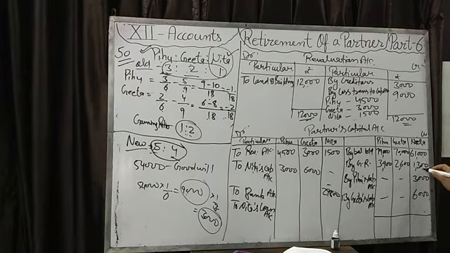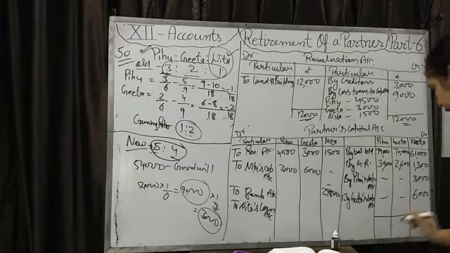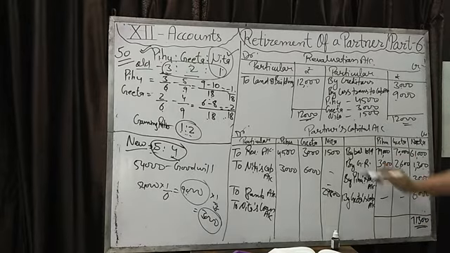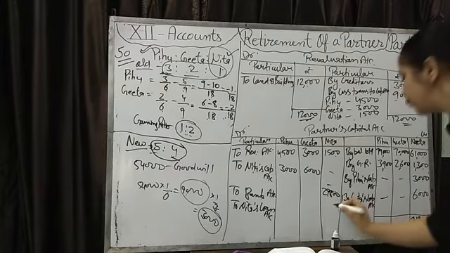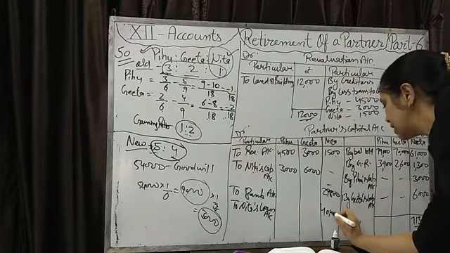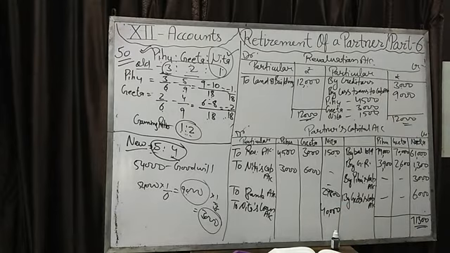61,000, 1,300, 3,000 and 6,000. 10,000. It's come 10,000, 71,300. Deduct the 1,500 and 29,800, total of this from 71,300. That balance is 40,000 that we will transfer to the Nita's loan account.